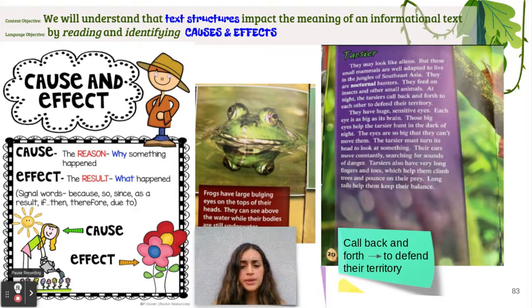There are many questions you can ask yourself about what makes a tarsier so unique and why they're adapted the way they are. One of the questions I had while I was reading this is, why do they call back and forth? And the reason for this, the effect of this, is to defend their territory. So I used my sticky note to mark the cause and the effect, and to mark the reason behind their adaptation.